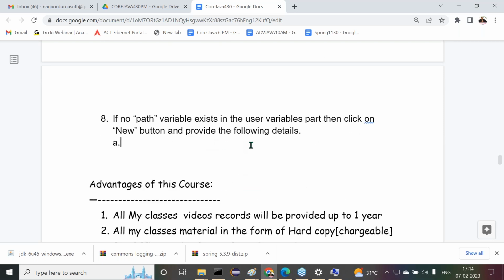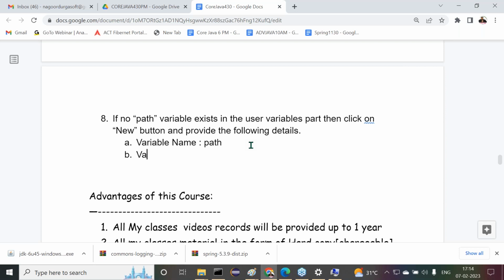Right, sir. What we have to provide there? First one is the variable name. What is that variable name here? We have to provide path. Second one is the variable value. This one here we have to provide. Variable name and variable value, this we have to provide. Is it clear or not? After completion of this, then what next one here we have to do there?